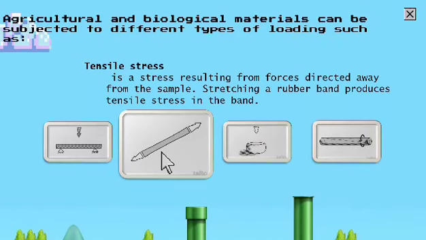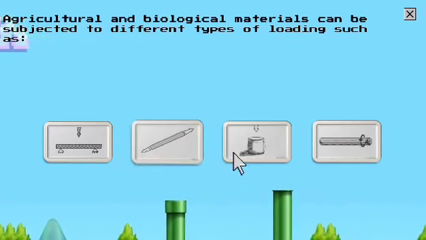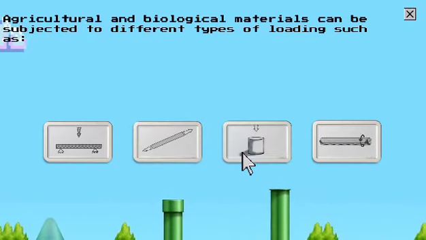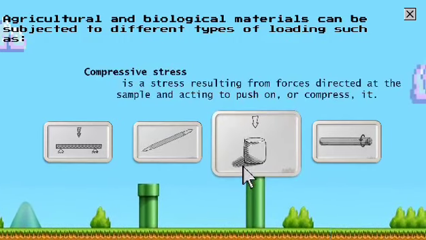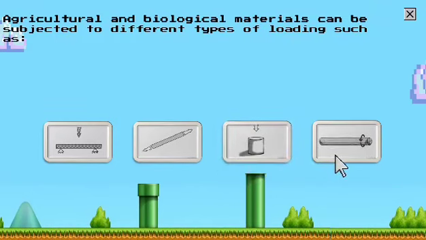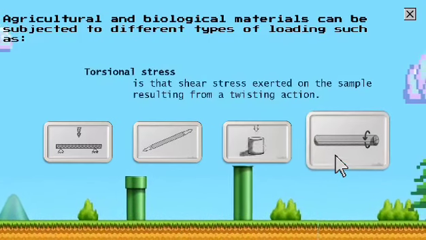Stretching a rubber band produces tensile stress in the band. Compressive stress is a stress resulting from forces directed at the sample and acting to push on or compress it. Torsional stress is that shear stress exerted on the sample resulting from a twisting action.